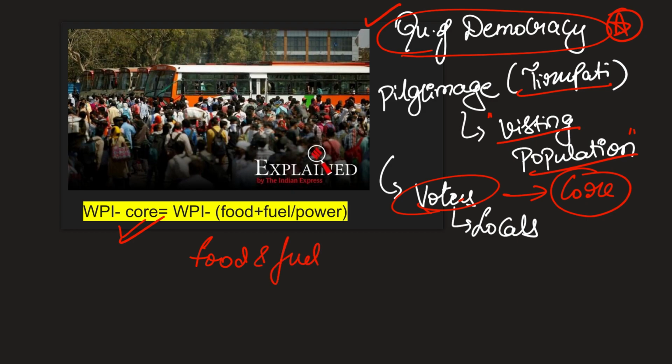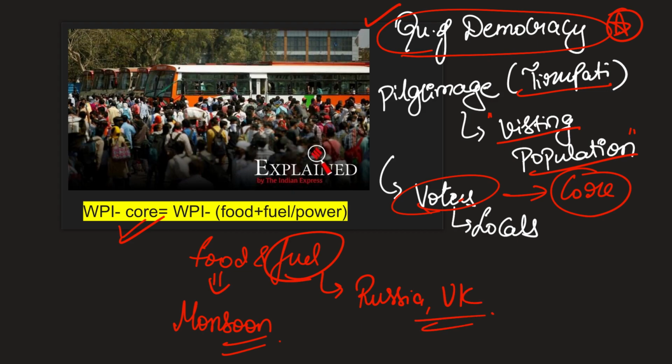Now why are we talking about food and fuel only? Because in India, agriculture is predominantly dependent on various factors including monsoon. Imagine we had a bad season, there would be a rise and fall of production. It is a very volatile thing. And take the case of fuel. In the present times, you have the Russia Ukraine crisis, and because of this crisis, there is a rise in fuel cost because production has come down.